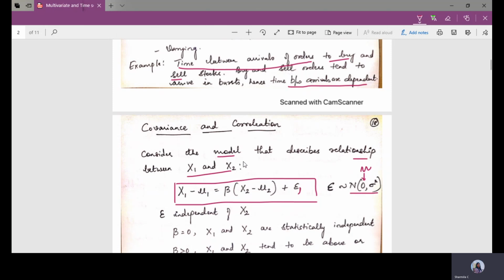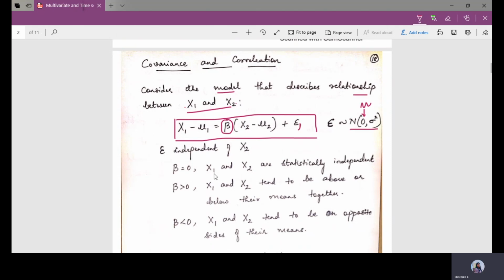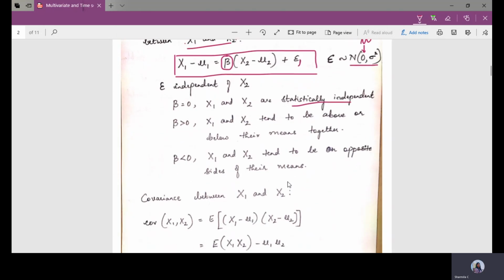So we should have some means to tell whether x1 and x2 are independent or dependent. Based on the value of beta, we'll decide whether x1 and x2 are independent. If beta equals 0, x1 and x2 are statistically independent. If beta is greater than 0, x1 and x2 tend to be above or below their means together. If beta is less than 0, x1 and x2 tend to be on opposite sides of their means. Whereas epsilon is a normal distribution with mean 0 and variance sigma squared.